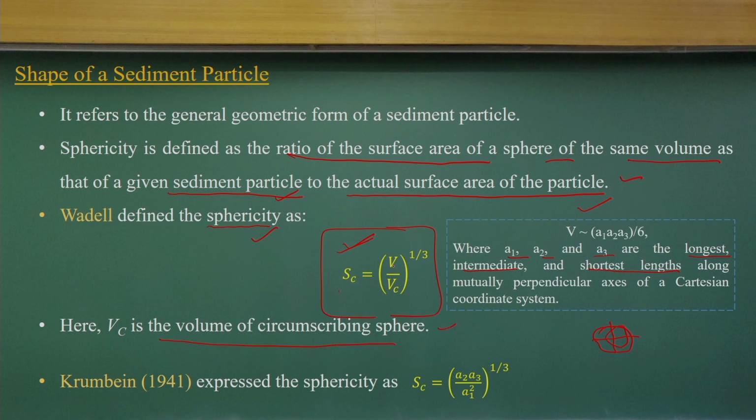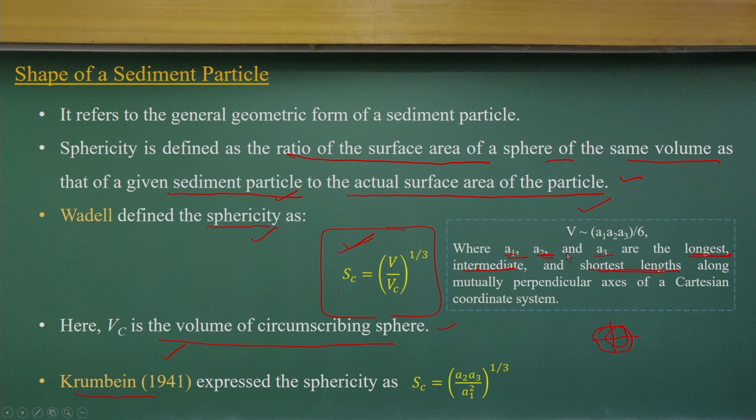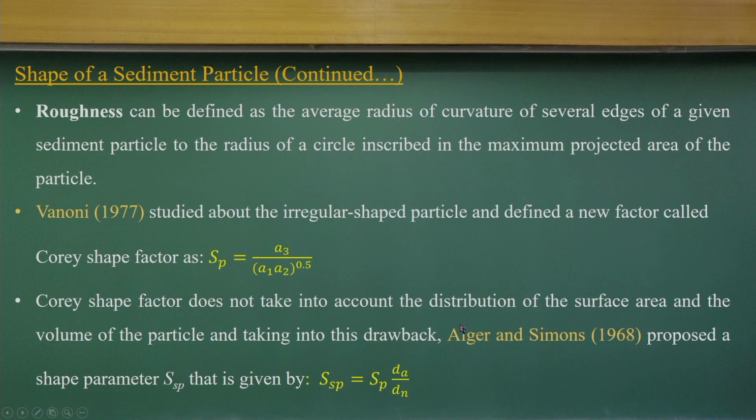Other people also define sphericity as a function of A1, A2, A3. A1 is the longest length, A2 is the intermediate length, and A3 is the shortest length. It needs a microscope, or if you have gravel, you can measure it with scales. If you have sand, you cannot measure it. But with gravel, you can measure A1, A2, A3 and compute the sphericity, for which the formulas are given here, basically as equivalent properties.